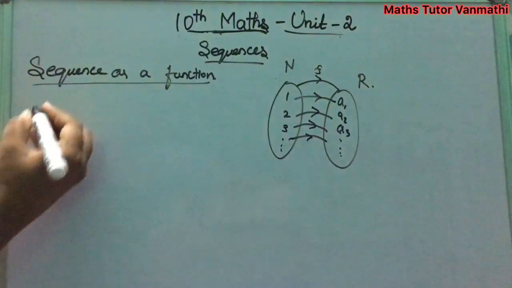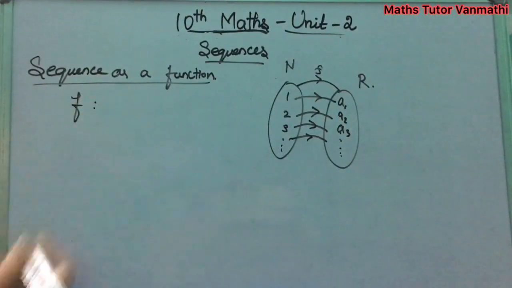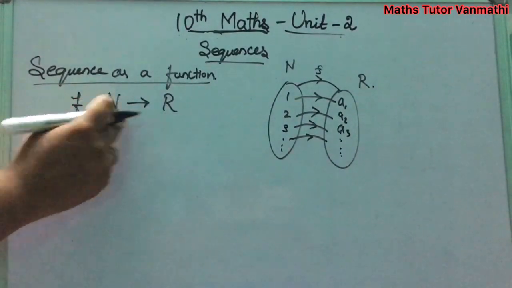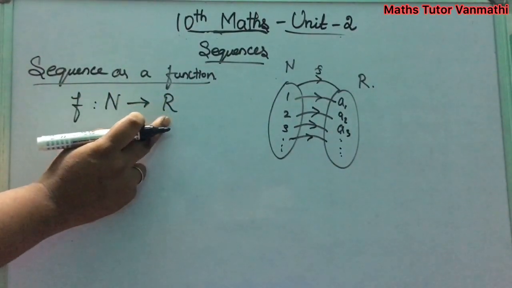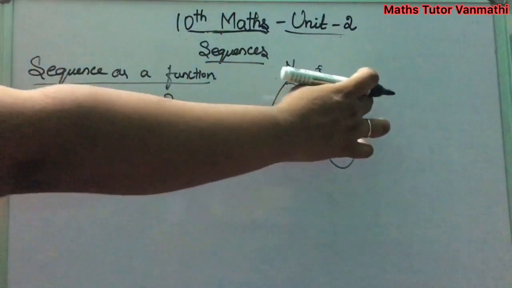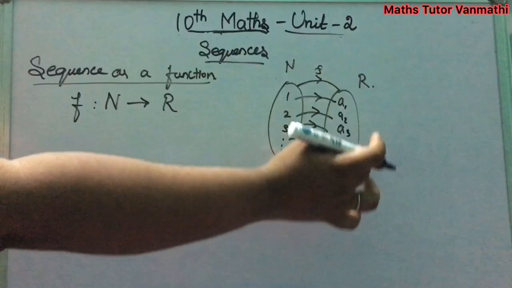Next, sequence as a function. A sequence as a function is defined as f from N to R. Here N is your natural numbers and R is your real numbers. So N is your natural numbers 1, 2, 3, etc., it goes on, and R is your real numbers a1, a2, a3, etc.